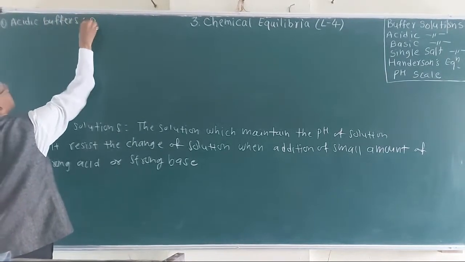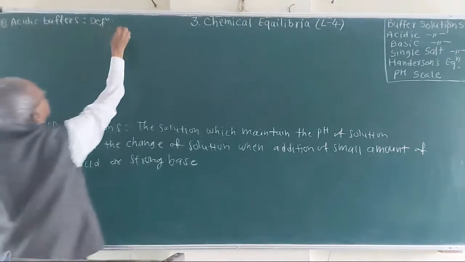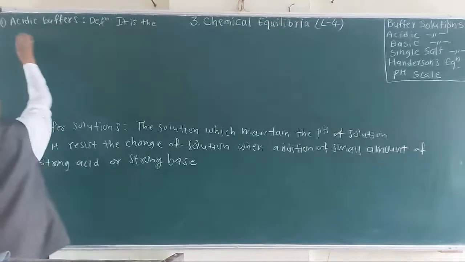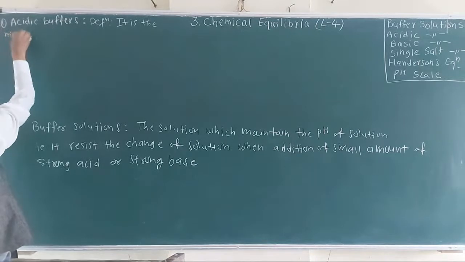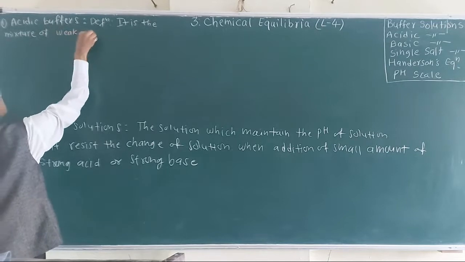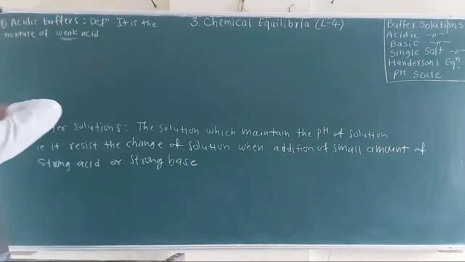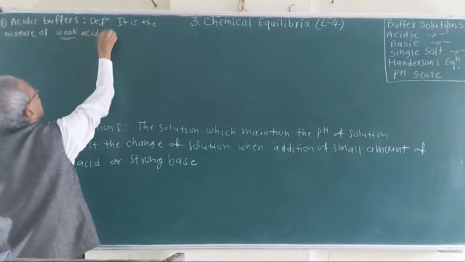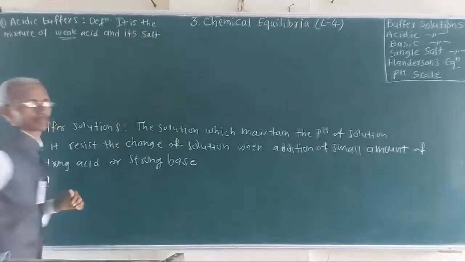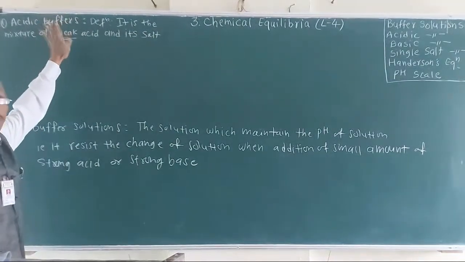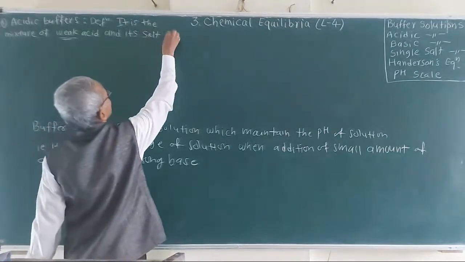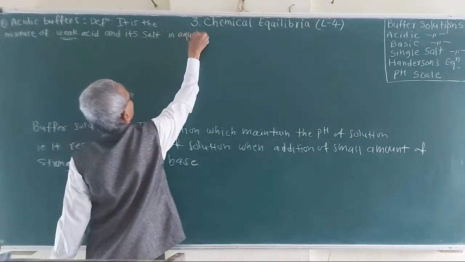What are acidic buffers? By definition, an acidic buffer is the mixture of a weak acid and its salt in aqueous solution.